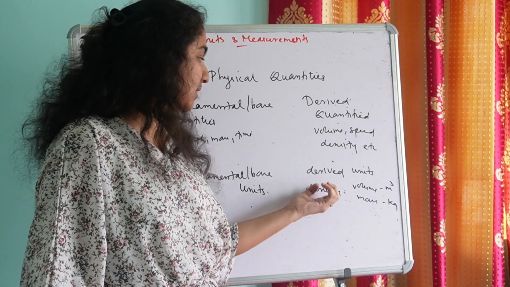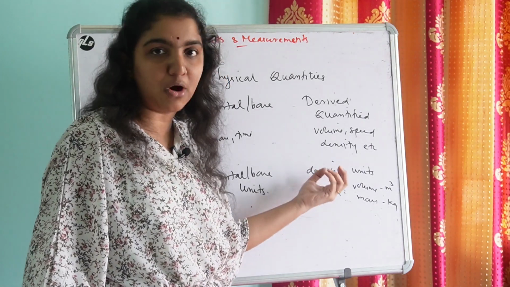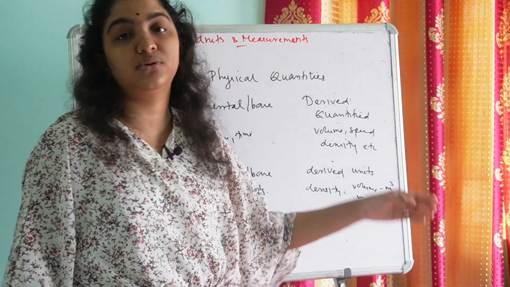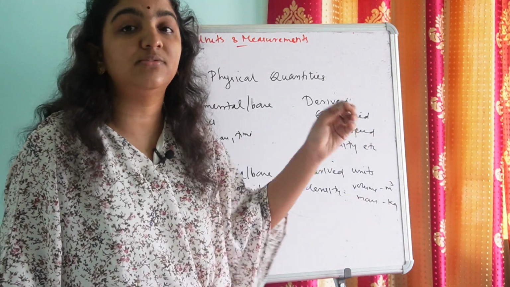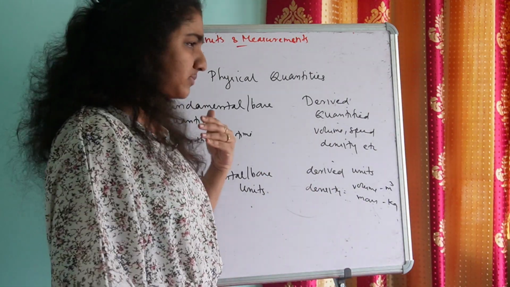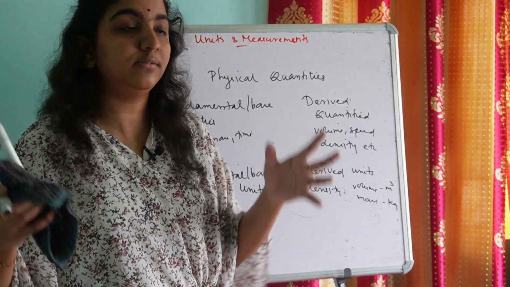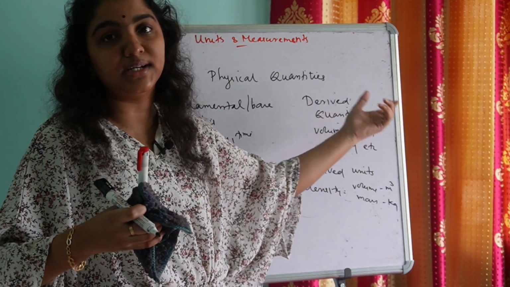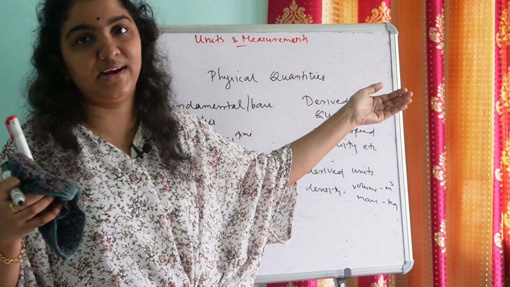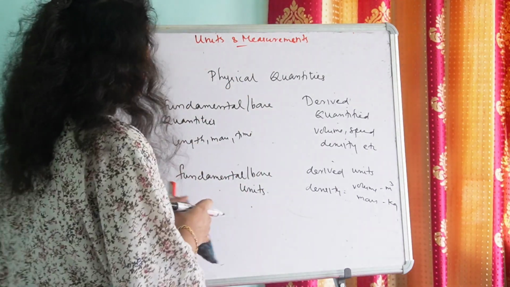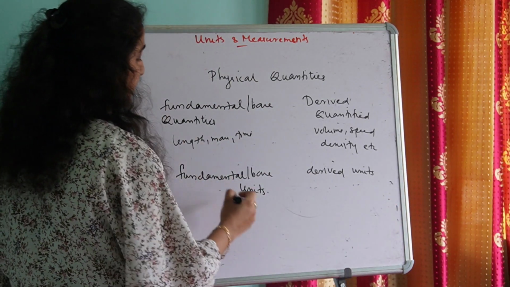The unit of density will be a combination of the units of volume and mass, or otherwise we can say the units of derived quantities will be a combination. It can be either in product form or in division form. Whatever it may be, the units of a derived quantity will be the combination of the units of the physical quantities from which they are derived. Is it clear?